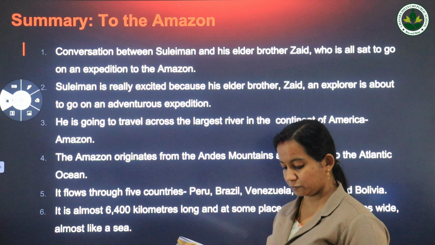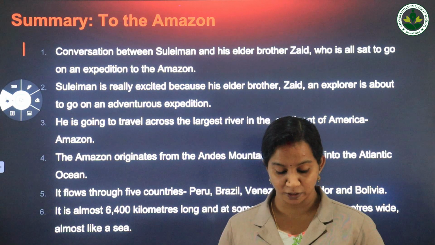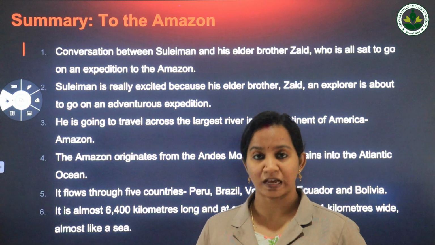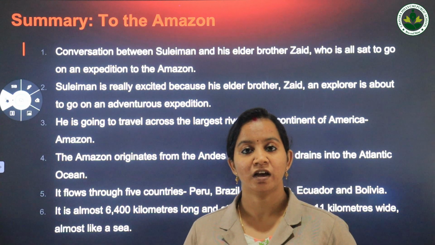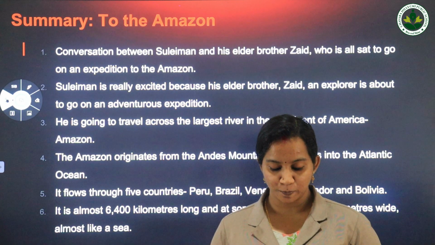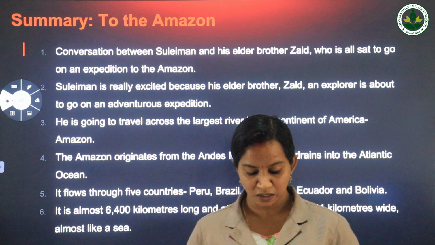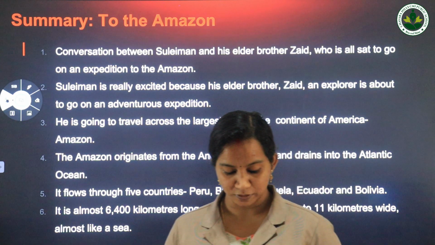Now Zaid says, there are 2 reasons. Firstly, it is located right at the equator. Here look at this map. It rains here almost every single day. Secondly, it is because of the shape of the land around the river. The river basin is like a saucer. When you pour water in a saucer, everything collects in the middle, right? Similarly, when it rains in the river basin, all the water flows into the Amazon river.